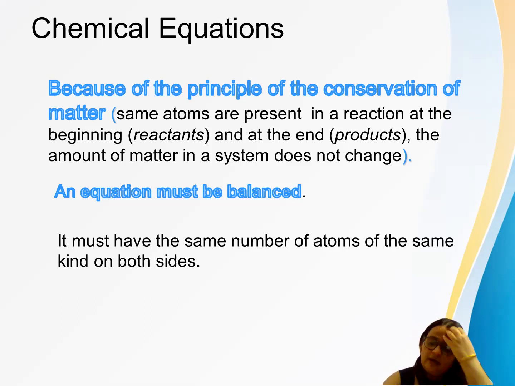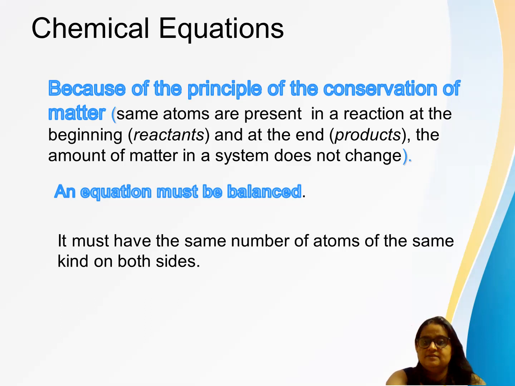It just changes into another form, but it is never destroyed or created. That's why it is required to know how many atoms take part in a chemical reaction, and this helps us balance the equation. That's why the equation must be balanced. It must have the same number of atoms of each kind on both sides.